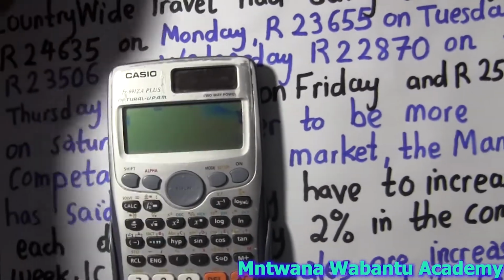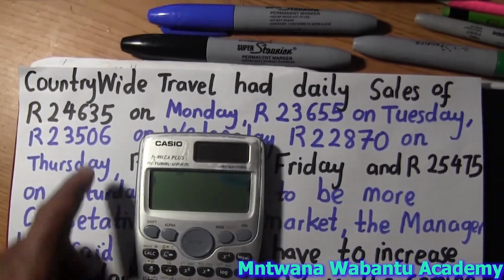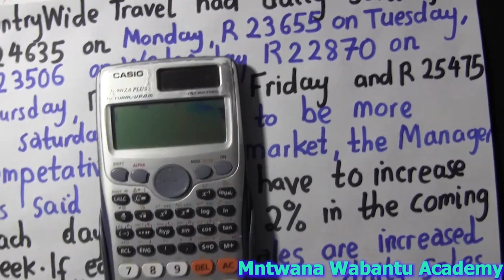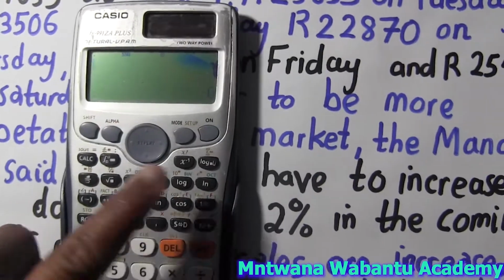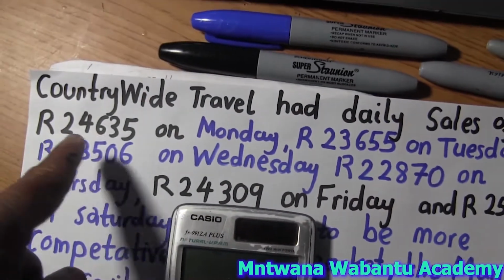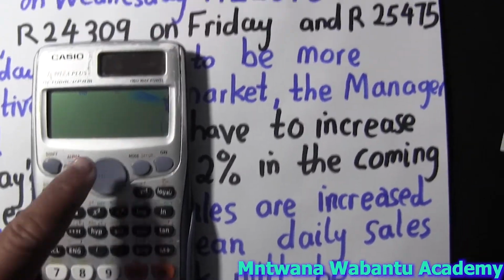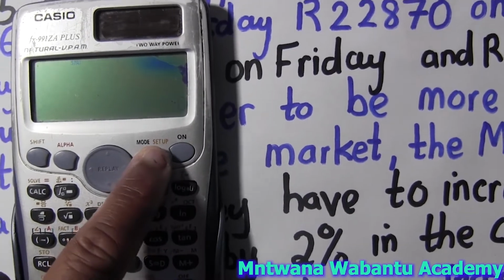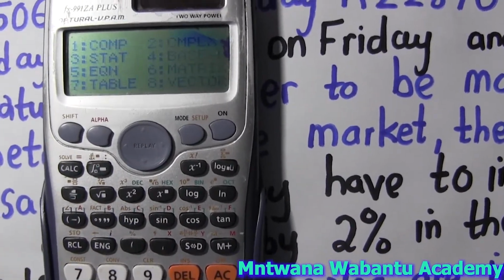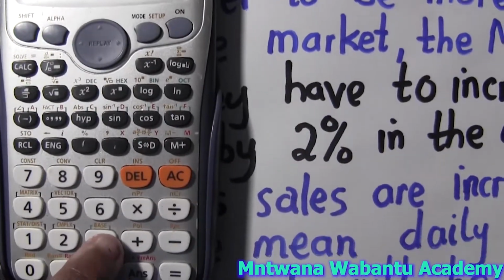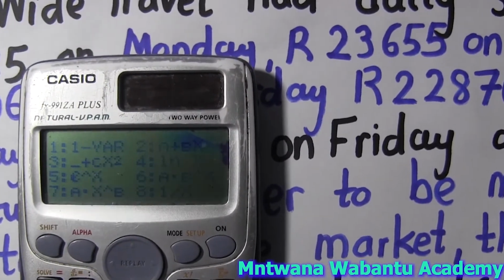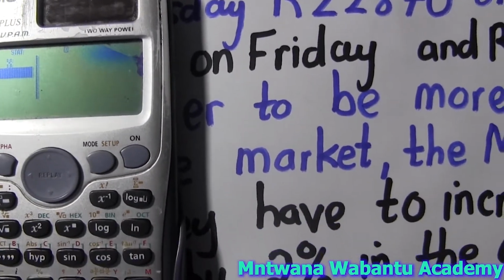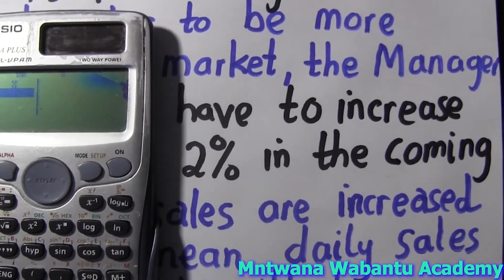The calculator is easy. Let me put my data in here. If you use this calculator, you come here, say mode, and then go to number 3, which is stats. Click number 3, and then you go to number 1, variance. Click the variance. Now we're going to input the data. The first data is 24635.